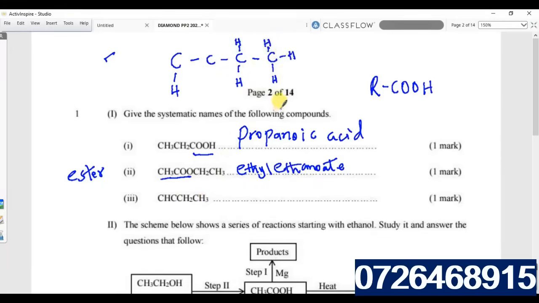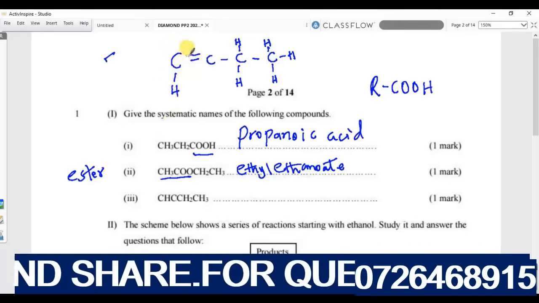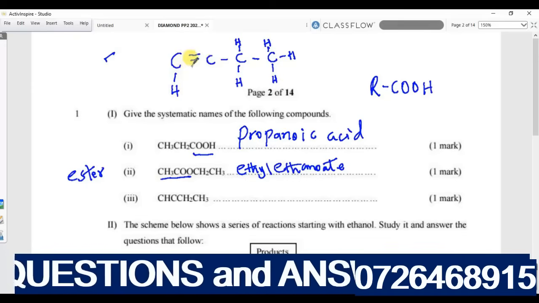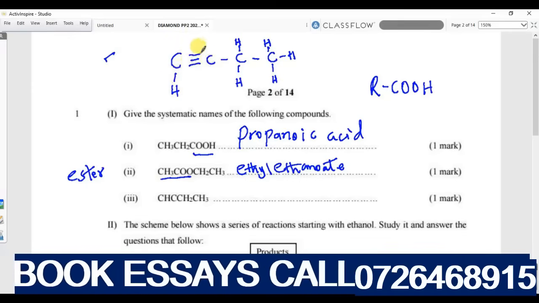Now you are aware that each carbon atom must be surrounded with 4 covalent bonds. So look at this one, 1, 2, 3, 4, it's okay. 1, 2, 3, 4. And look at this carbon number 1 and number 2. This one has got only 1, 2. What about this one? This one has got 1, 2. So what is missing? If you put a double bond, another dash here, a covalent bond, still this one will be 1, 2, 3. So it means you need another one again. So we will have 1, 2, 3, 4, 1, 2, 3, 4.